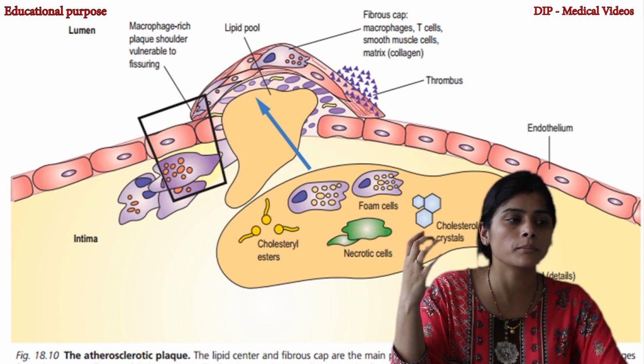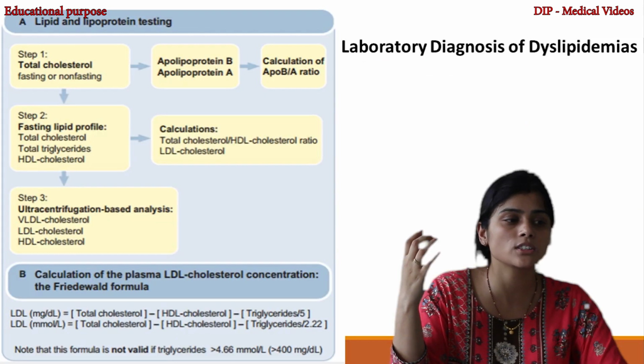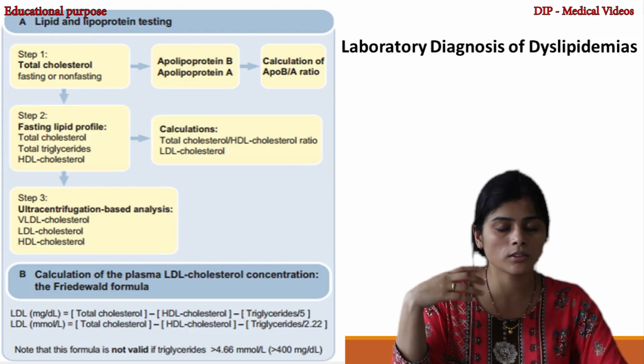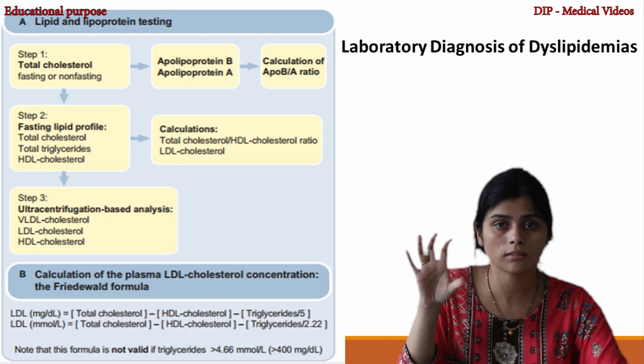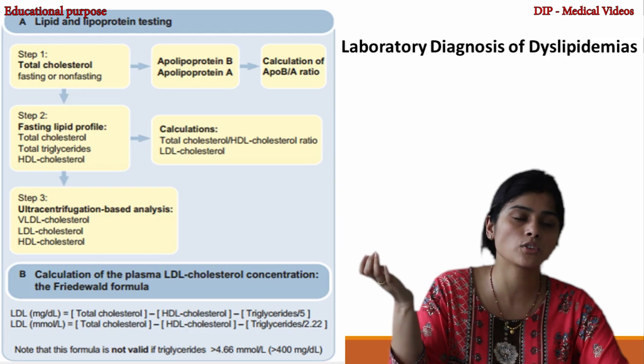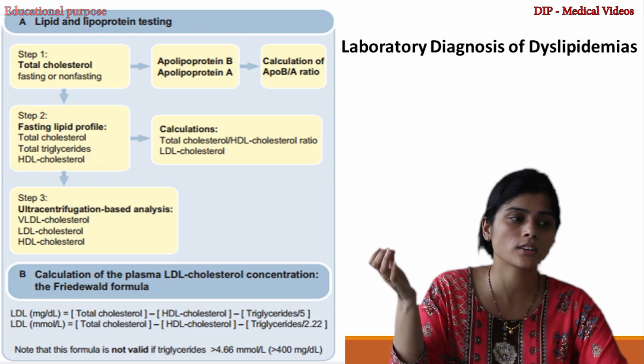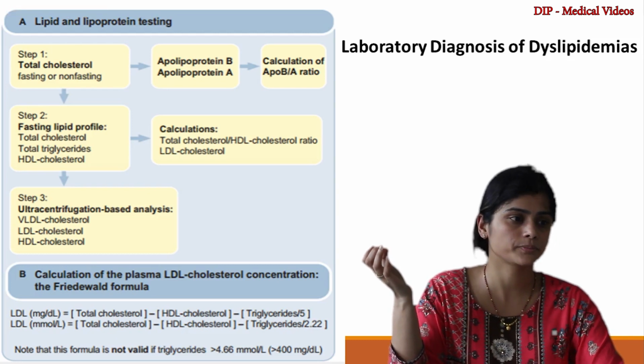These all inflammatory mediators lead to atherosclerosis, and ultimately to atherosclerotic plaque, which is attributed to a number of cardiovascular as well as cerebrovascular events.